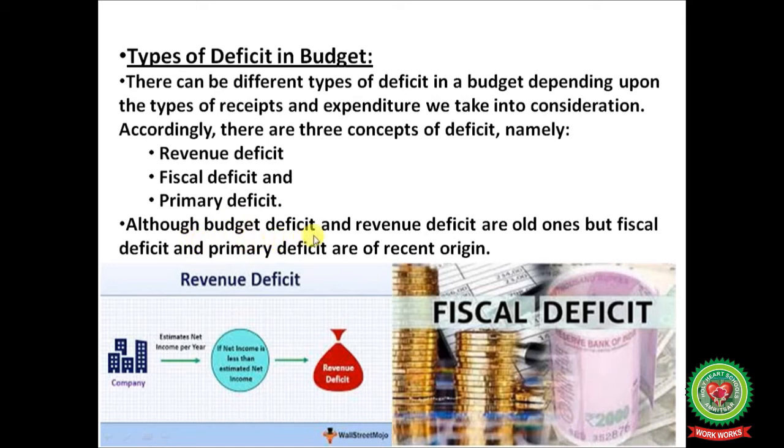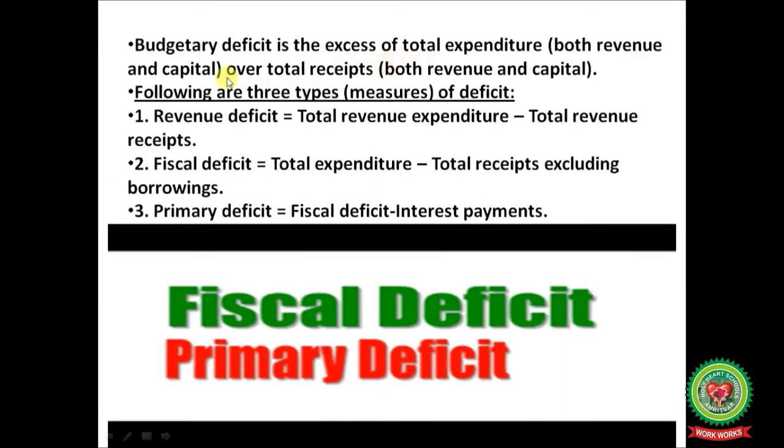Although budget deficit and revenue deficit are old ones, fiscal deficit and primary deficit are of recent origin. Budgetary deficit is the excess of total expenditure, both revenue and capital, over total receipts, both revenue and capital.